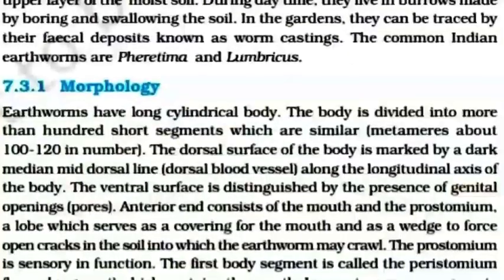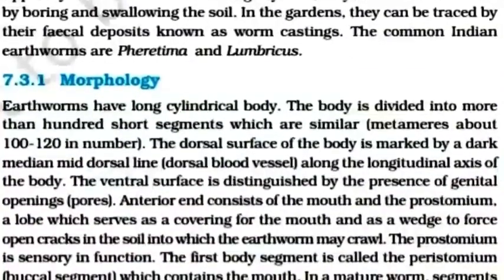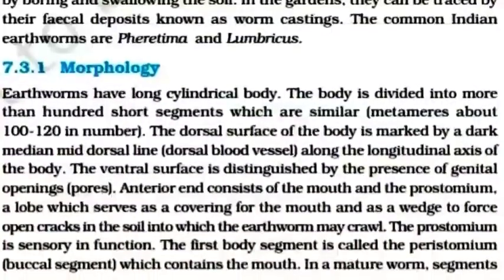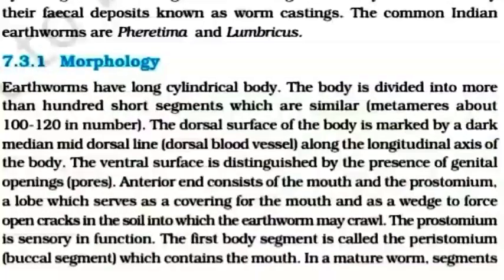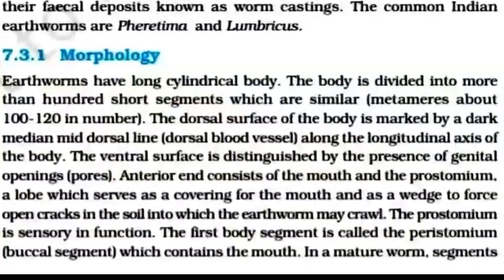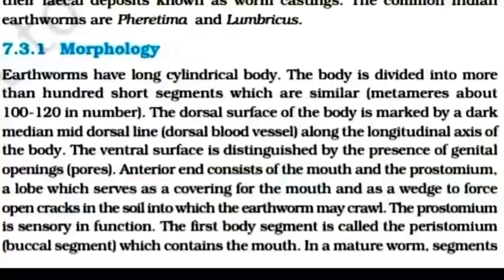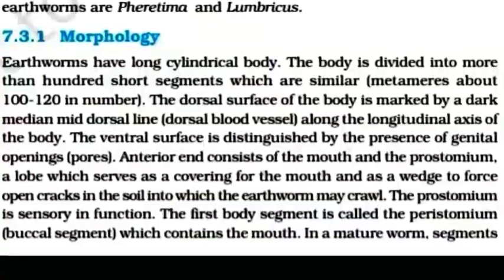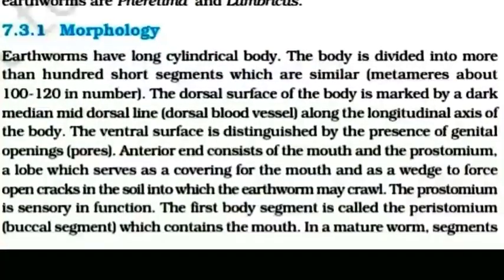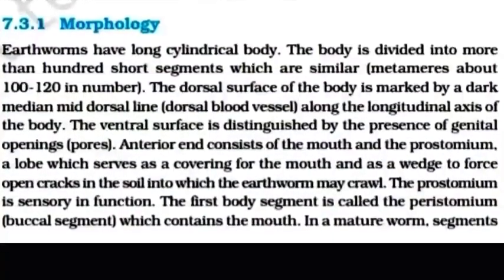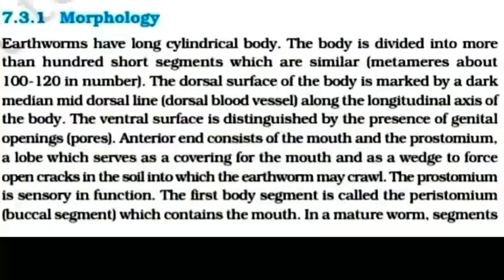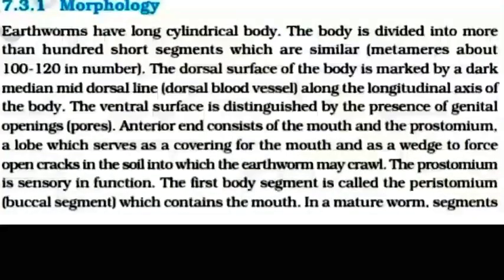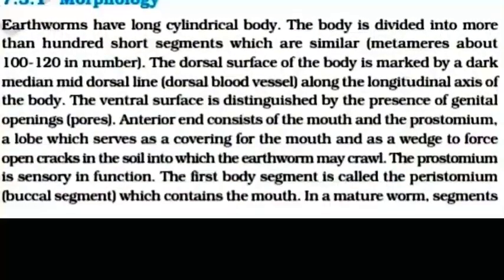The anterior end consists of the mouth and prostomium, a lobe which serves as a covering for the mouth and as a wedge to force open cracks in the soil into which the earthworm may crawl. The prostomium is sensory in function. The first body segment is called the peristomium or buccal segment, which contains the mouth.